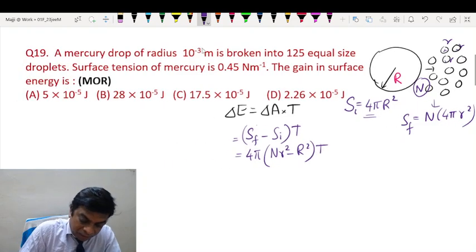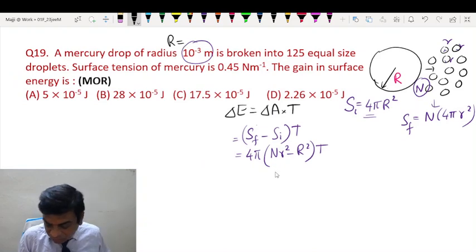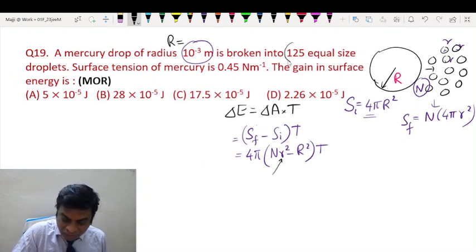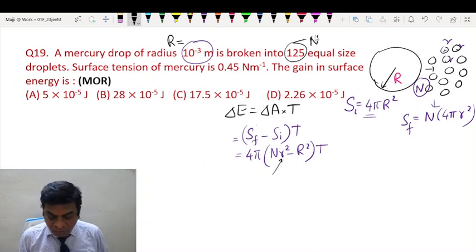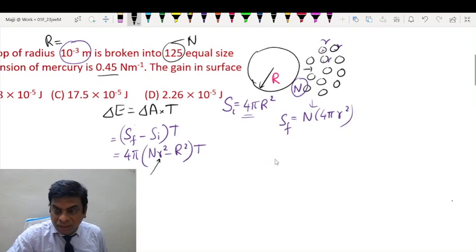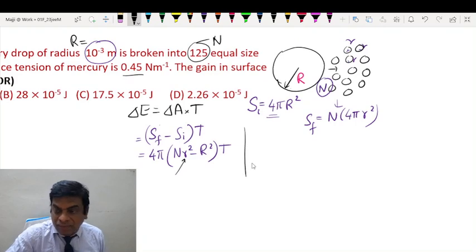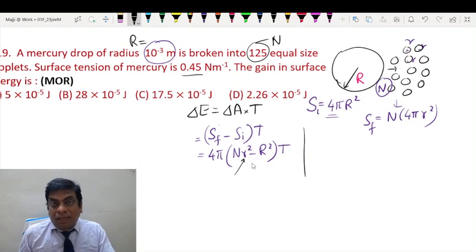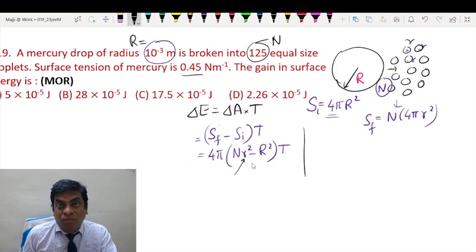Now capital R is already given as 1 millimeter. So we just have to find small r. n is also given as 125. So not a problem. Surface tension is also given. So we have to express small r in terms of capital R. That can be obtained. We can apply the law of conservation of volume or mass. Density remains constant anyway, so we can equate the volumes.